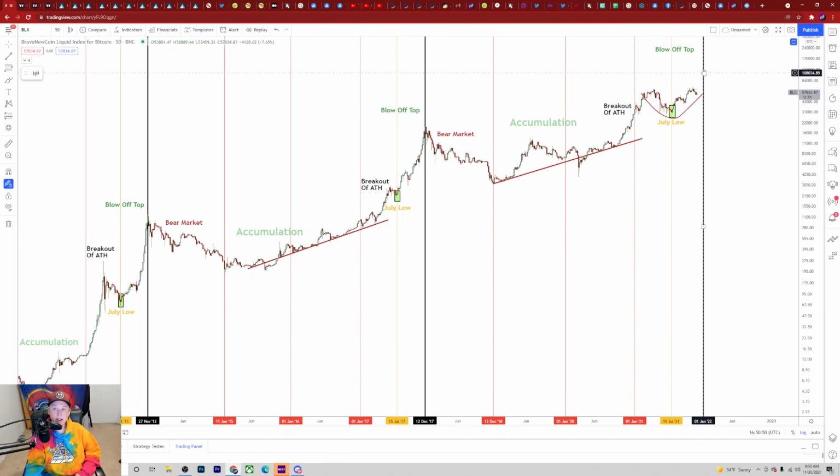And this is going to take us into a big move into price discovery, like what we've seen up to this point. Now, keep in mind, guys, we've had such a long accumulation. And one of the things I often used to tell you guys was the longer the accumulation, the bigger the expansion, right? This is something I used to tell you guys about a lot because I really do believe in it. We saw this with Ethereum.